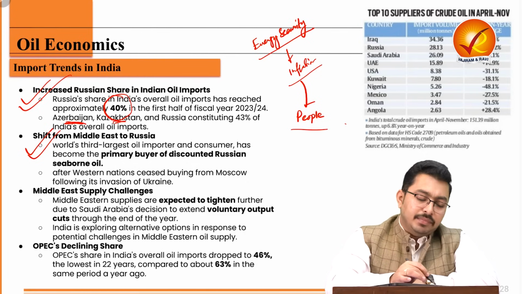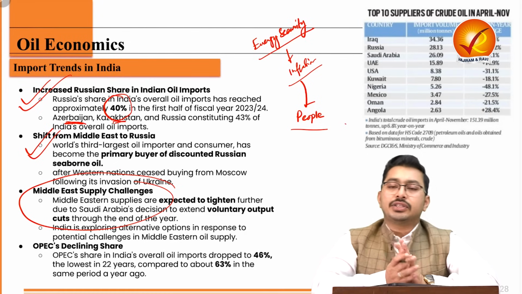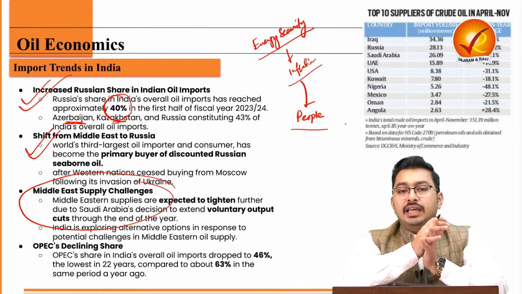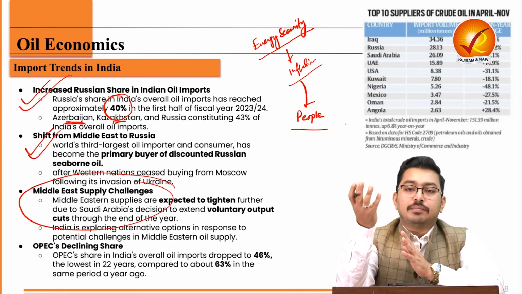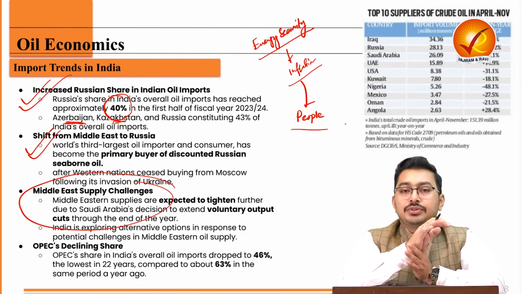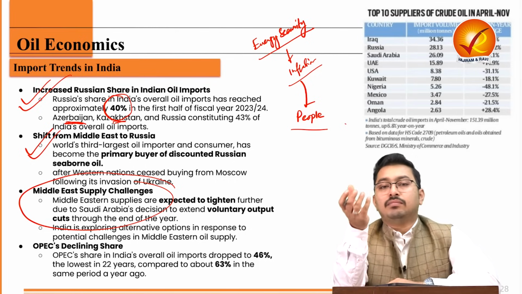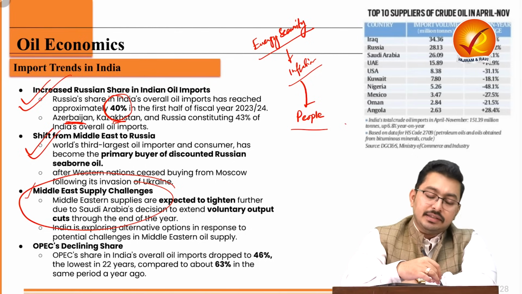Then the Middle East supply challenges will remain, whether it is the Russia-Ukraine crisis, or passage through, let's say, the Persian Gulf or the Red Sea, or the Israel-Palestine issue. There will be larger players who will be creating some trouble in the Middle Eastern supply chain.